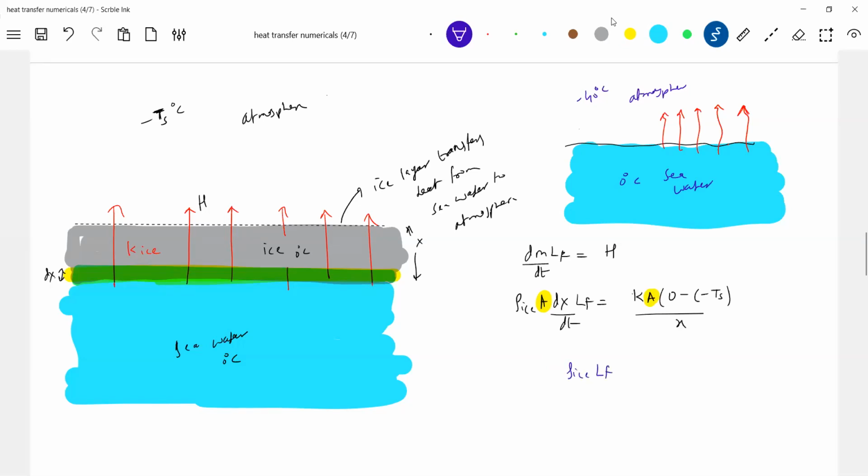So this will become density of ice times Lf, divided by K Ts. I'll write it: X dx is equal to K of ice, because K of ice is there, times dt. I think we know all the content: density of ice, latent heat of fusion, thermal conductivity of ice, temperature of surrounding. The negative sign I have already put. So let's integrate this one.